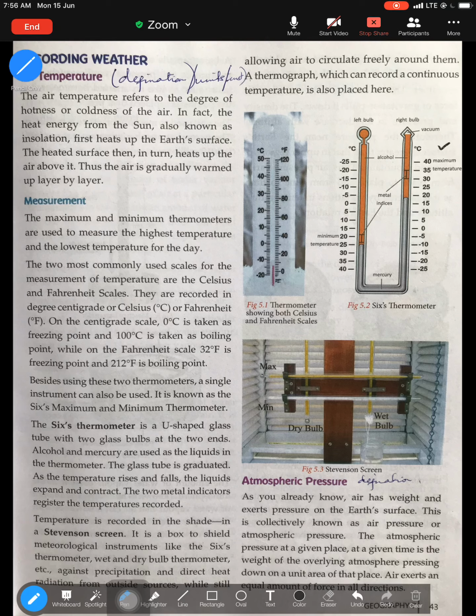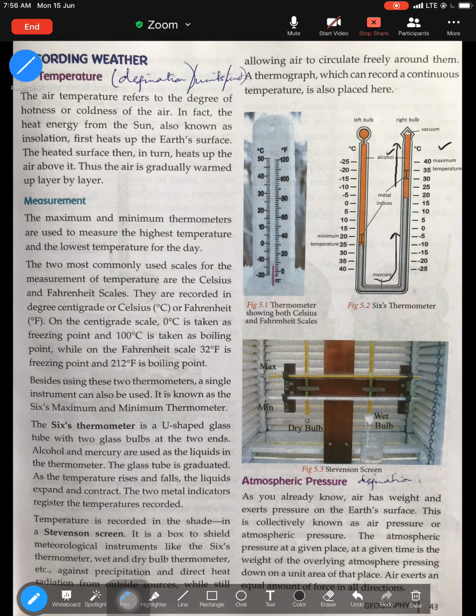Please have a look at this section. When the temperature rises, the alcohol expands. So if you look here, temperature is rising, alcohol is expanding. All right, alcohol expands and pushes the mercury up the maximum. So mercury is being pushed up because alcohol is expanded further up. Mercury is again pulled up in the maximum column.